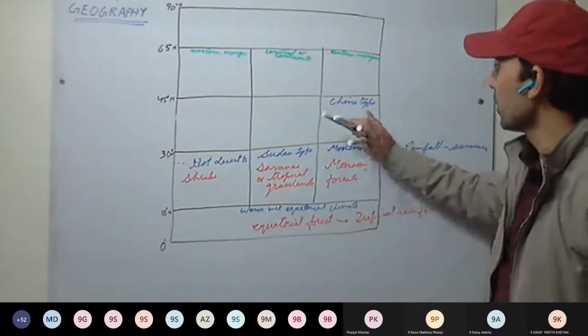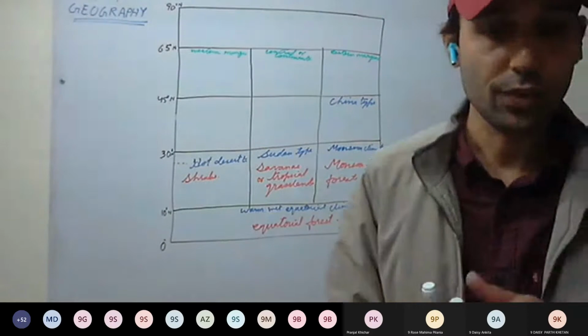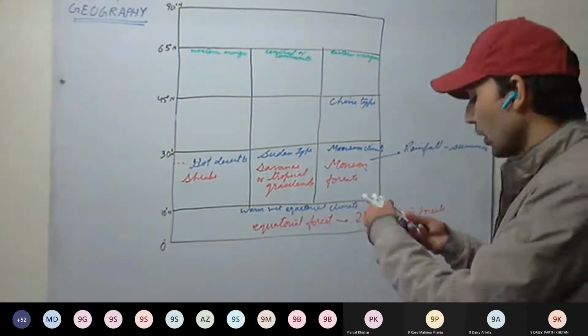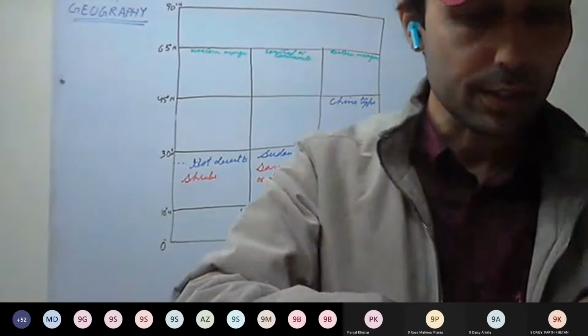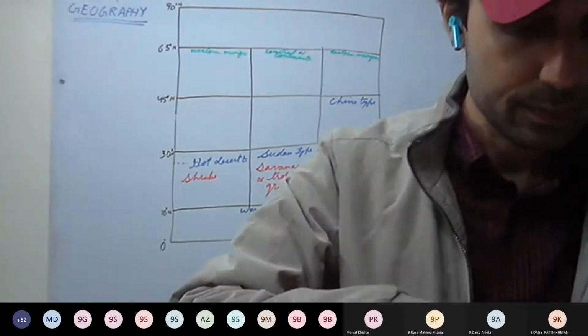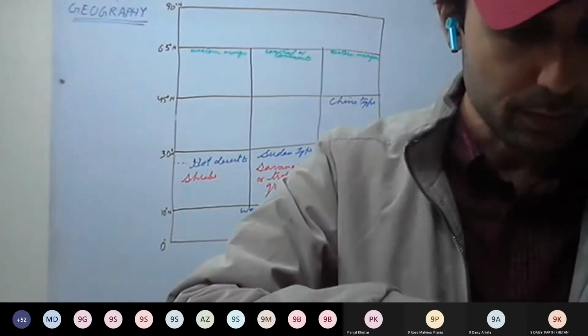And here the rainfall is what? Here the rainfall is throughout the year. Here in China, the rainfall is throughout the year. China type.